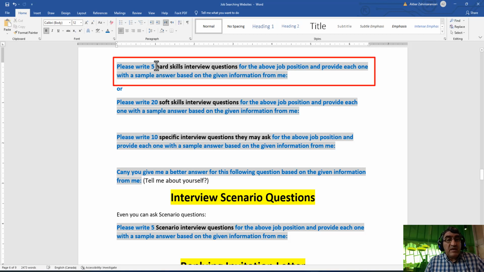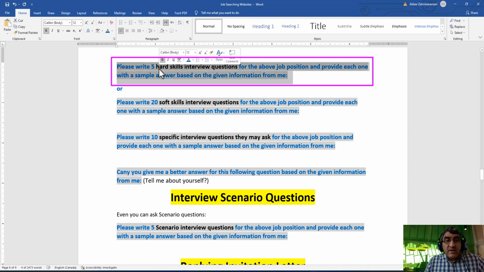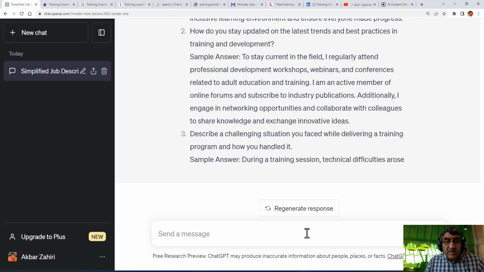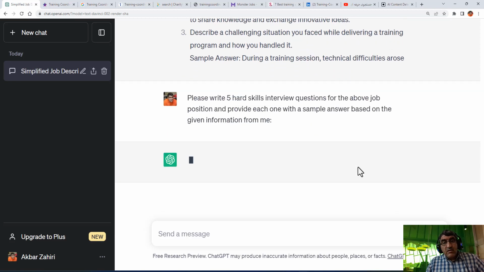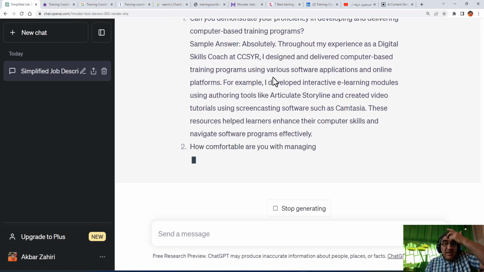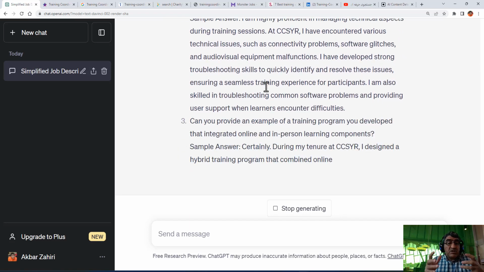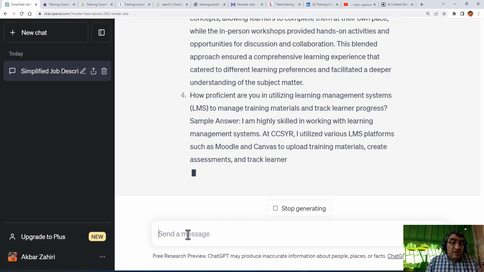You can use different prompts for interview questions. You can use, for example, write hard skill interview questions, soft skill interview questions, specific interview questions. The first prompt I copy and paste here. All right. So please write 5 only hard skill interview questions for the above job description and give the answers. Okay. It now provides the questions only based on the hard skills that I should really be able to do. And here I can change it.